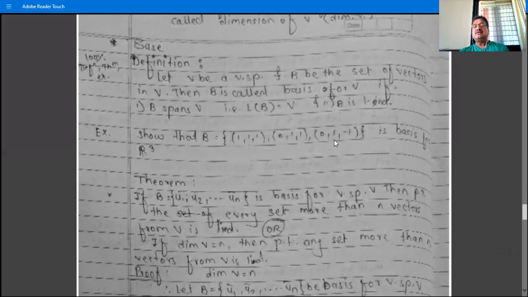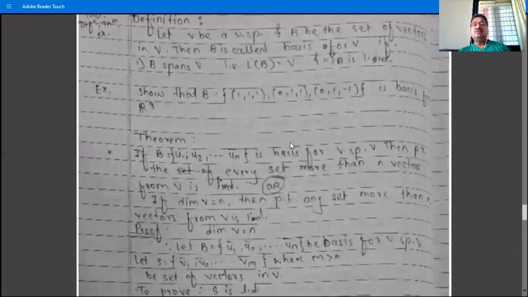That is, no set containing less than or more than three vectors from R3 is a basis of R3. So if the set contains two vectors from R3, or four, five, or one vector from R3, then it is not a basis of R3. When the set is a basis for R3, the set contains exactly three vectors and the set is linearly independent or the set spans V.